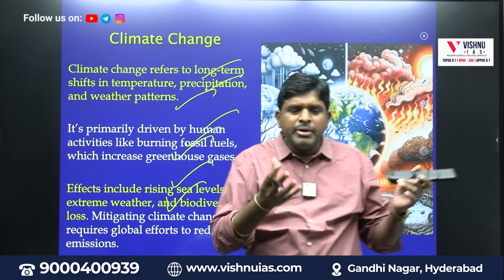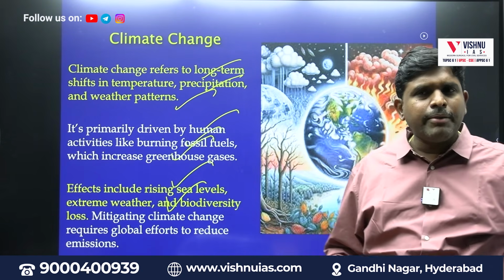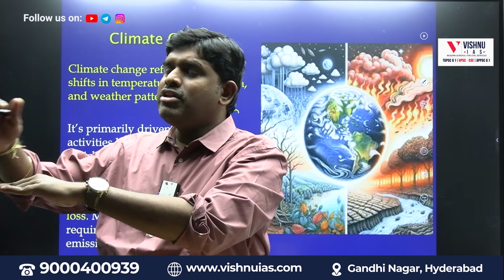What is happening? Climate is changing. How will the climate change? Greenhouse gases are getting emitted. When greenhouse gases are getting emitted, the sunlight, the heat is trapped. When the heat is trapped, what will happen? The temperature will increase. When the temperature is increased, what will happen to the glaciers? They will melt. When the glaciers melt, what will happen to the sea level? The sea level increases. The people who are living on the coastal area, they will be inundated. They will be submerged. So they will be losing their livelihood.